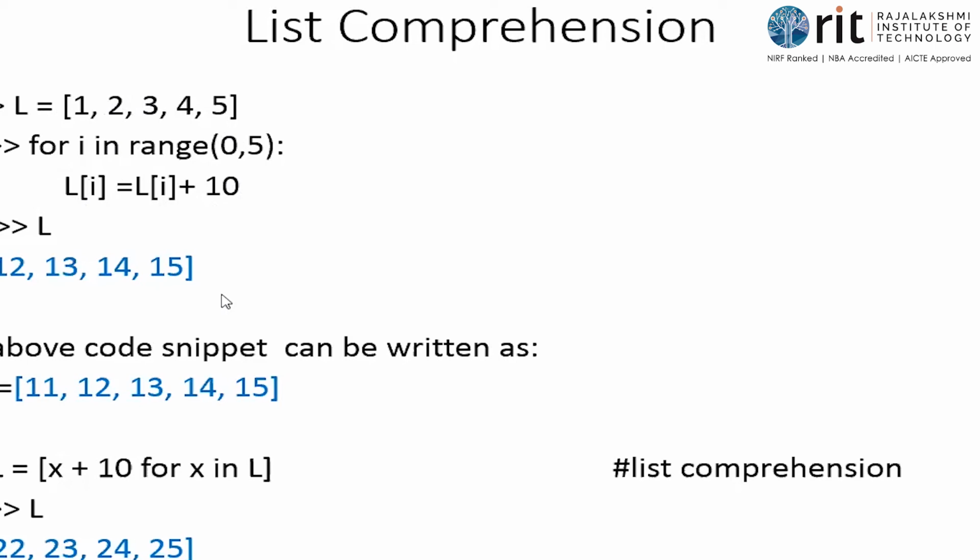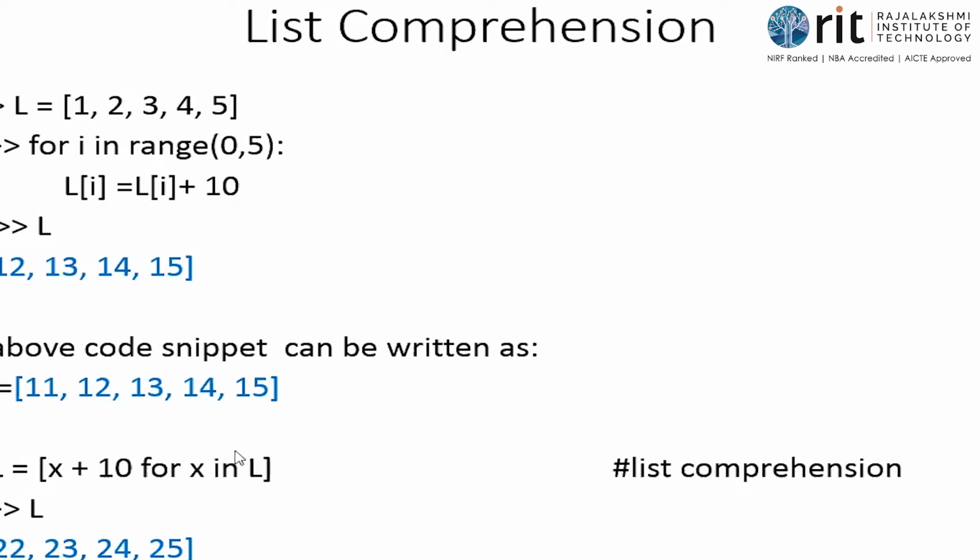If you create a list this way, it is a normal computation. In the code, this can be replaced with one single line using list comprehension. That is why it is called a concise way of generating a list. In the last line, L is equal to square brackets. L is the left hand side variable name. On the right hand side you have square brackets, which means L is of type list.